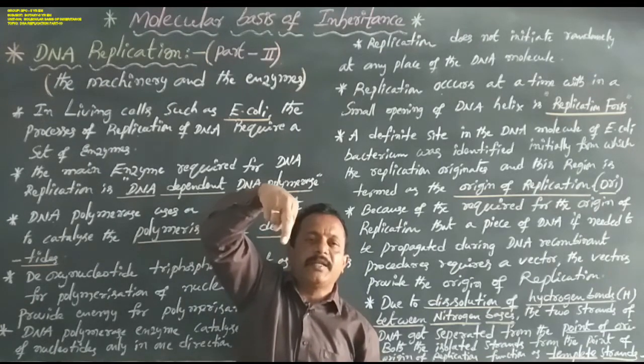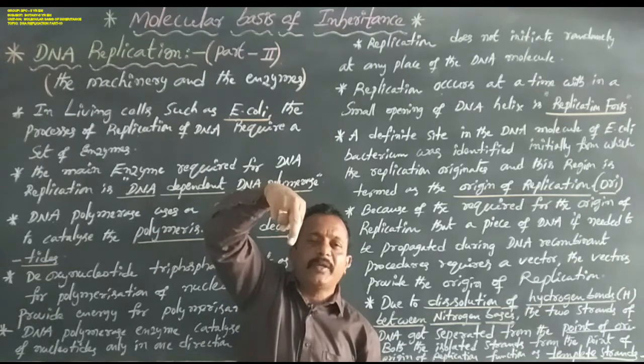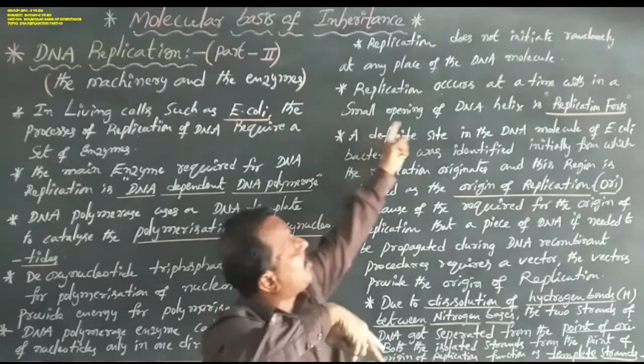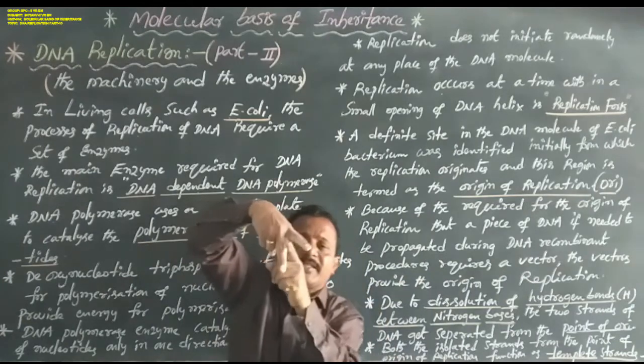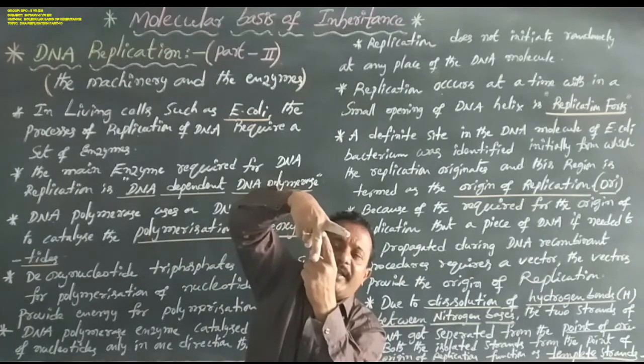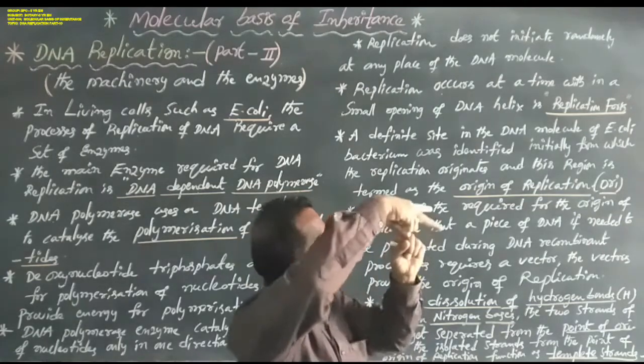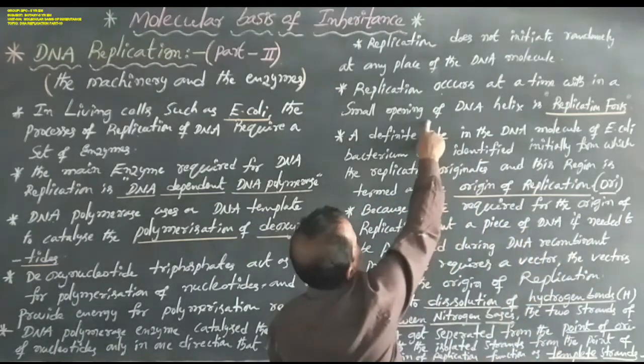So this is a double stranded DNA molecule, and this is the beginning of DNA replication. To form one small opening of the DNA helix, that is called the replication fork.